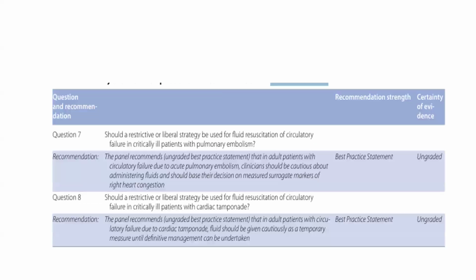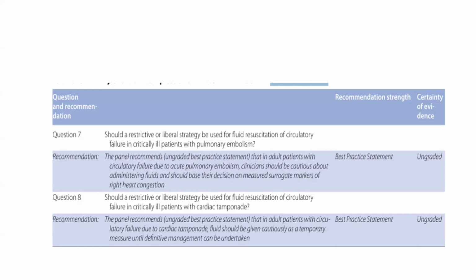Now, the next is obstructive shock. This panel recommended that in adult patients with circulatory failure due to pulmonary embolism, clinicians should be cautious about administering fluid and should base their decision on measured surrogate markers of right heart congestion.